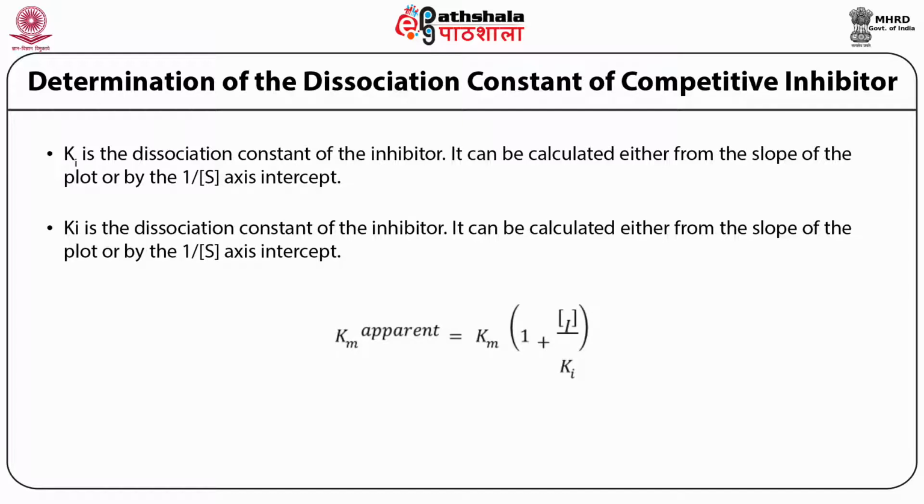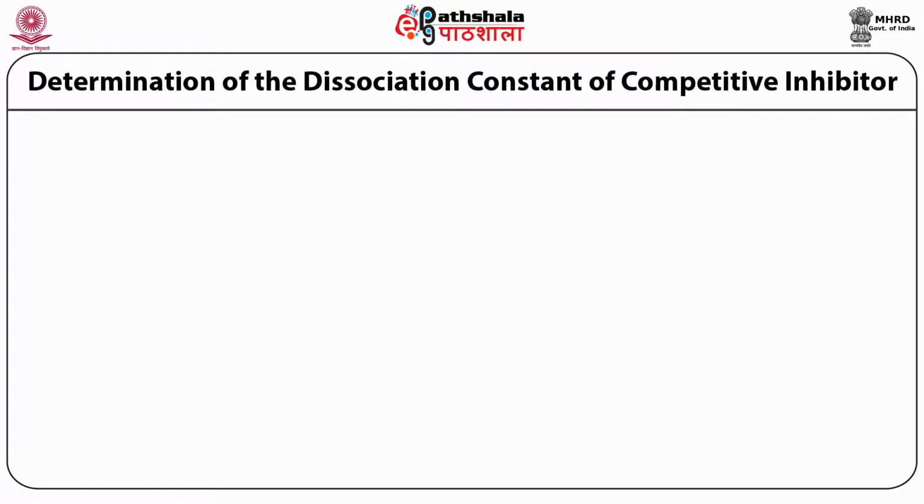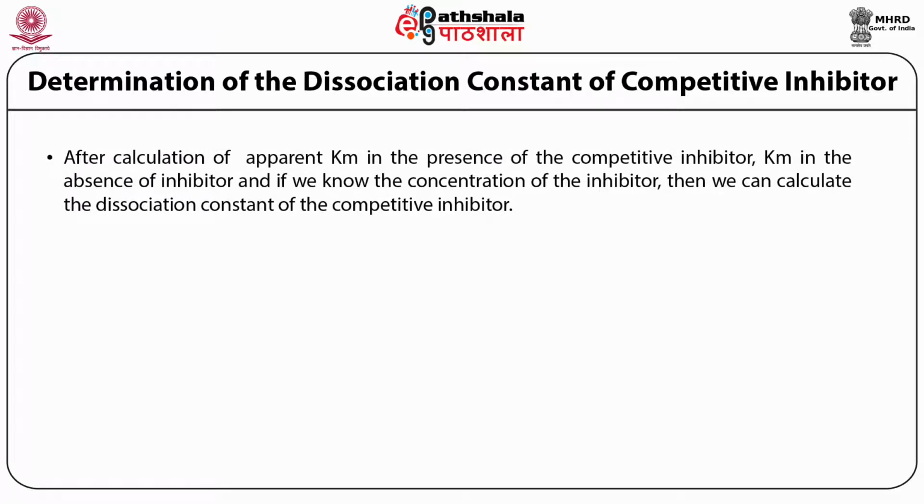From the normal curve we can calculate Km for the normal reaction without inhibitor. So in a simple way we are calculating two Km: the normal Km in absence of inhibitor, and the Km apparent in presence of inhibitor. Once we determine the Km in absence and presence of inhibitor, then by using the equation Km apparent is equal to Km times 1 plus I upon Ki, we can determine the Ki.